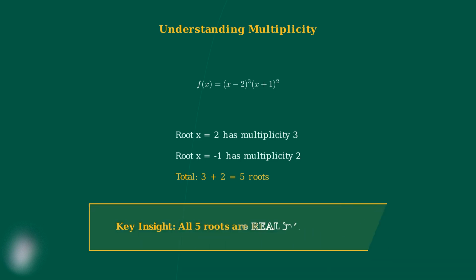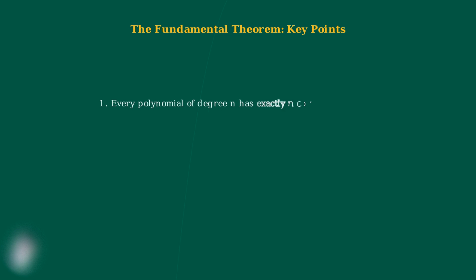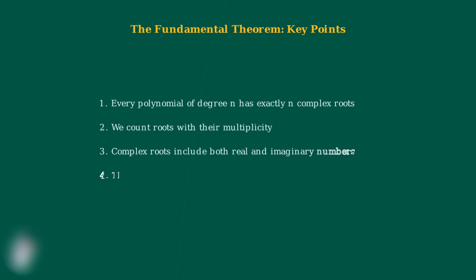Here's a crucial point. In this example, all 5 roots happen to be real numbers. But the fundamental theorem doesn't tell us how many will be real versus complex. To summarize the fundamental theorem of algebra, every polynomial of degree n has exactly n complex roots when we count multiplicity. These roots can be real or imaginary. The theorem guarantees the total count, but doesn't specify how many will be real numbers.